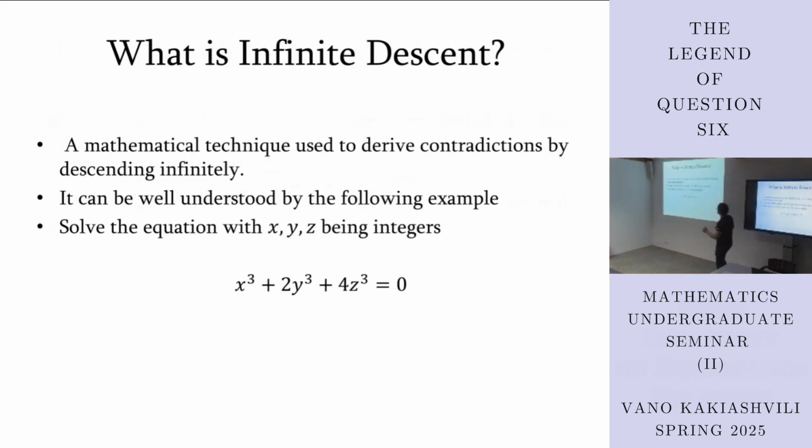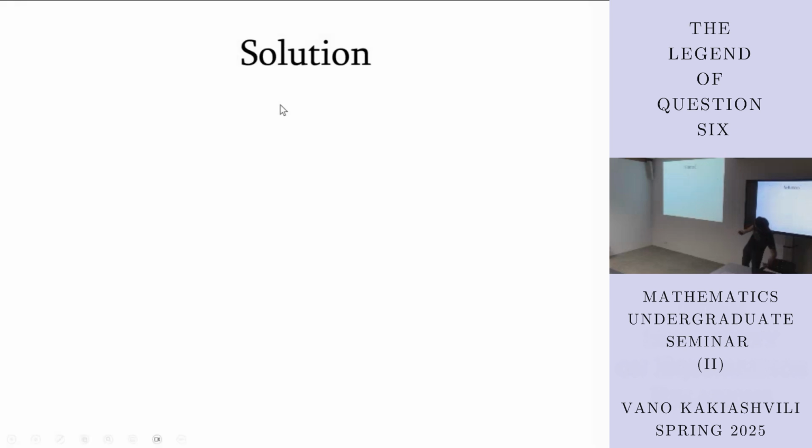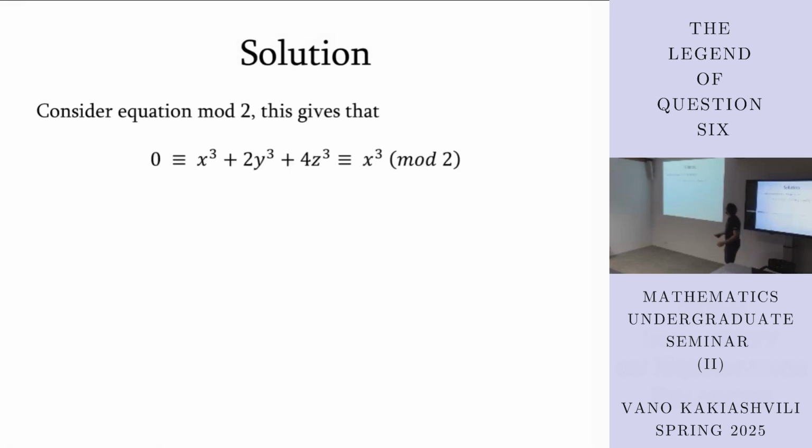So let's consider this example. Solve the equation x cubed plus 2y cubed plus 4z cubed equals 0, where x, y, z are integers. Okay, let's go to the solution. Let's consider this equation mod 2.